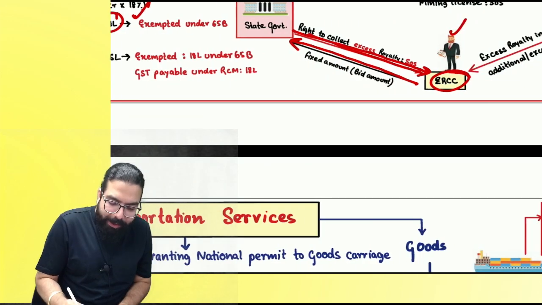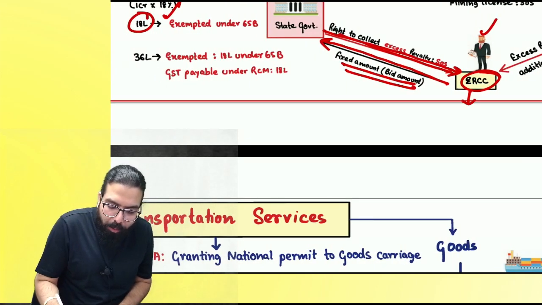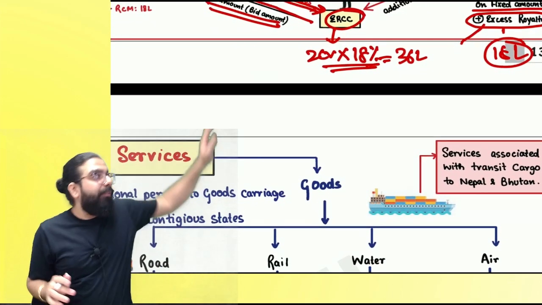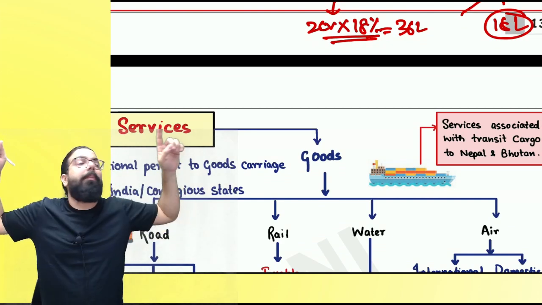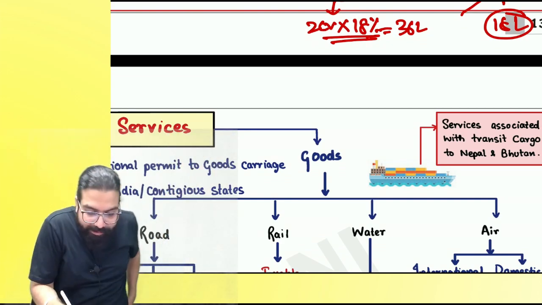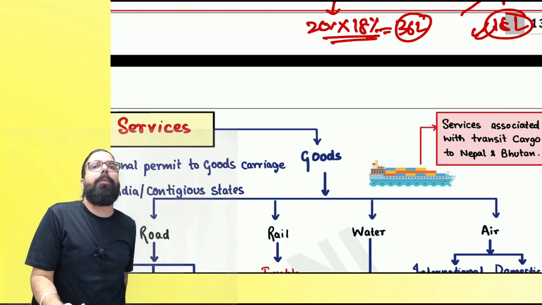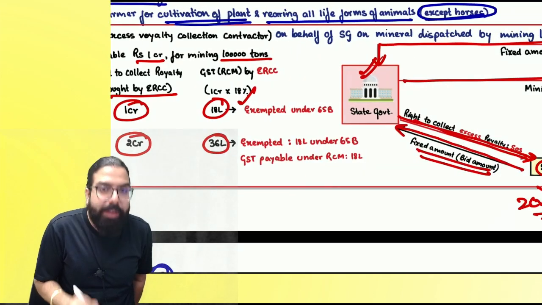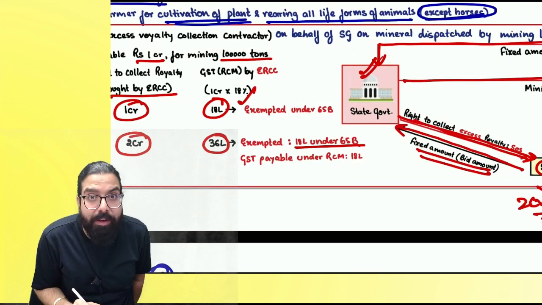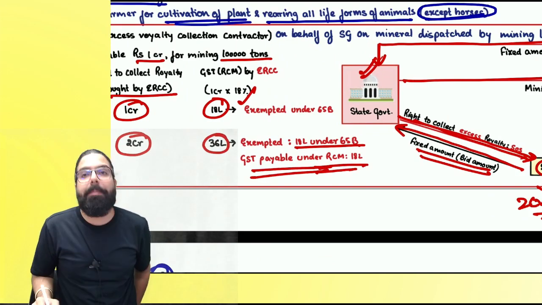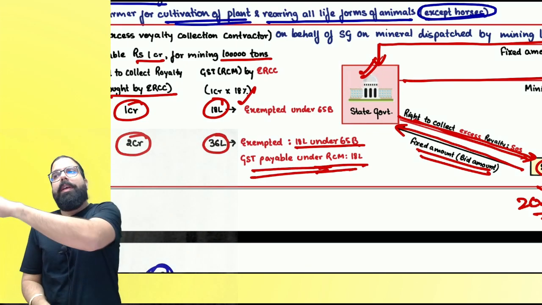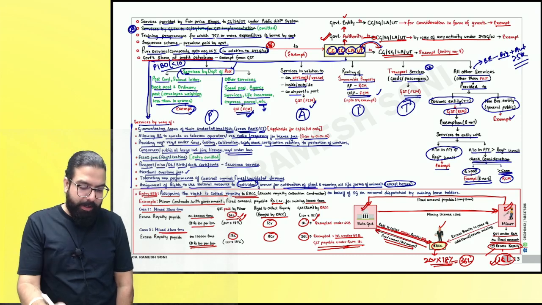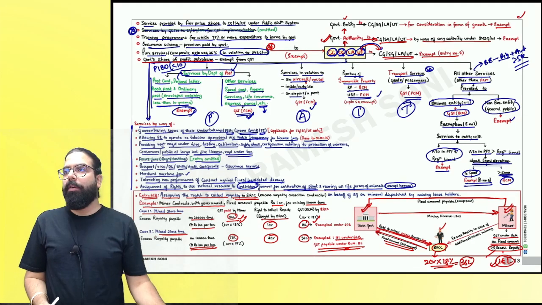Now this person, supposing, had to pay a fixed amount of 2 crore rupees. So GST on 2 crore was how much? 36 lakh. Now tell me one thing: if he is collecting from the miner and giving to the government, and the miner has paid only 18 lakh, then his exemption will be restricted to only 18 lakh rupees. So out of 36 lakh, 18 lakh will be exempted. The remaining 18 lakh GST will be payable under RCM by whom? ARCC, the Excess Royalty Collection Contractor. I hope everyone got this point. I'll close my discussion on government related services here.